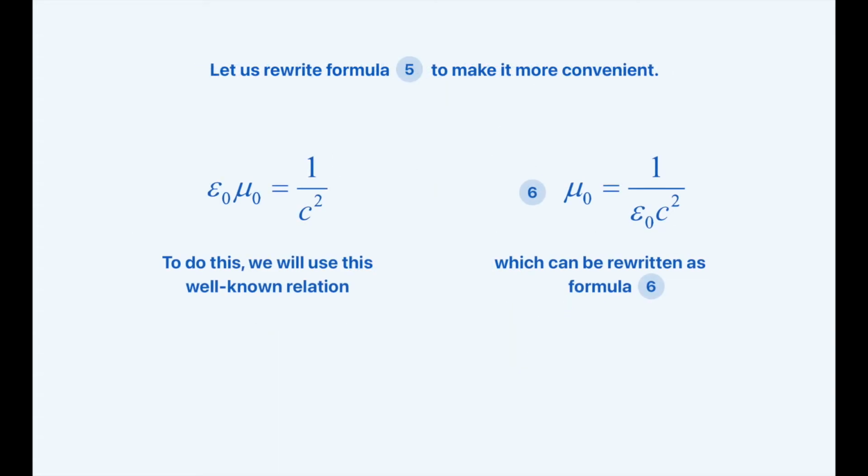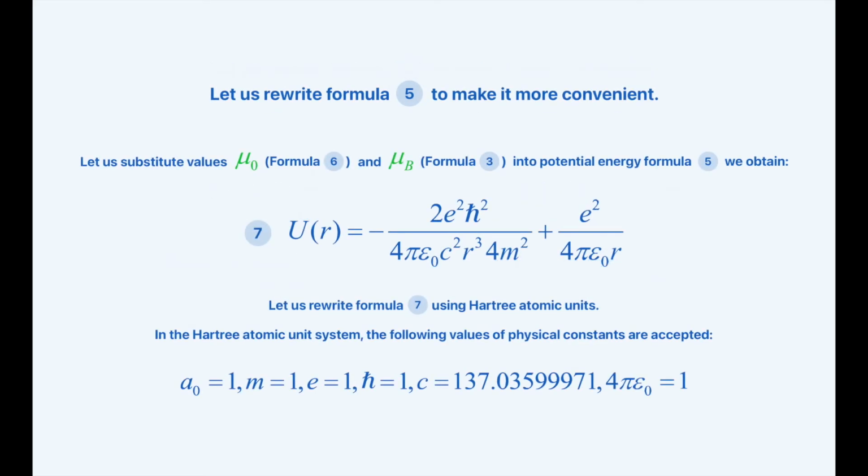Let us rewrite Formula 5 to make it more convenient. To do this, we will use the well-known relation shown in the slide, which can be rewritten as Formula 6. Now, substitute values μ0 from Formula 6 and μb from Formula 3 into potential energy Formula 5. Having done this, we obtain Formula 7.